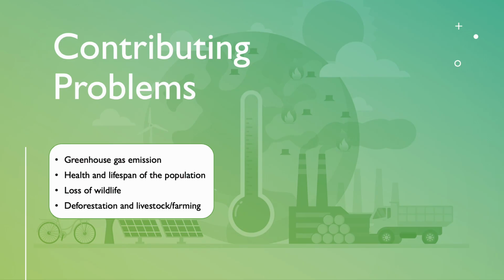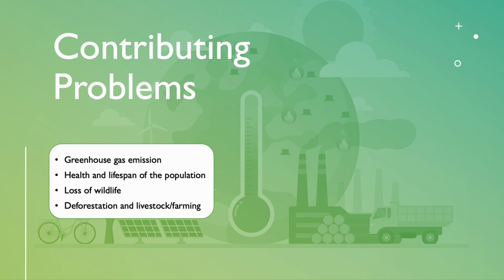The first problem, and one of the biggest problems of climate change and natural disasters, is the emission of greenhouse gases. This is the burning of fossil fuels like coal, oil, and natural gases that create carbon dioxide in the air. The gas emission is leading to global warming, causing changing weather patterns and unbalance of nature.